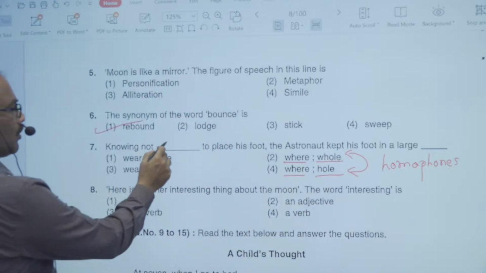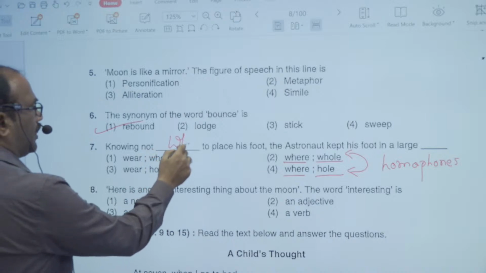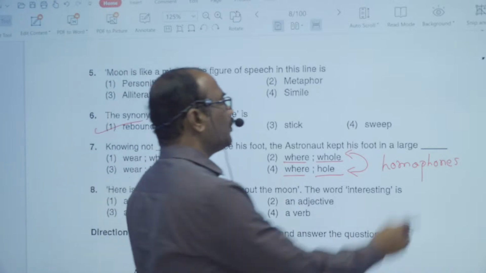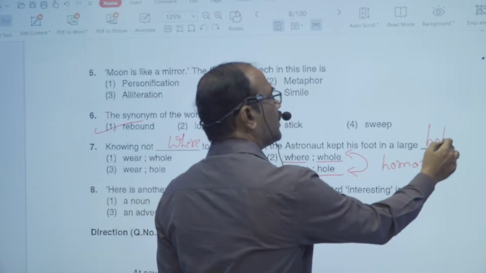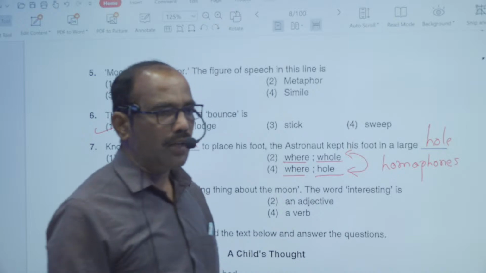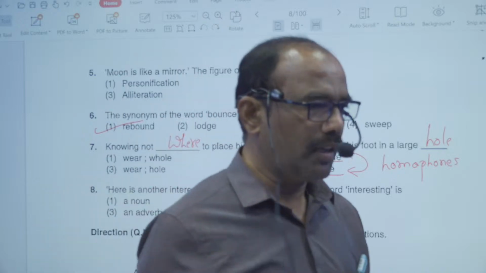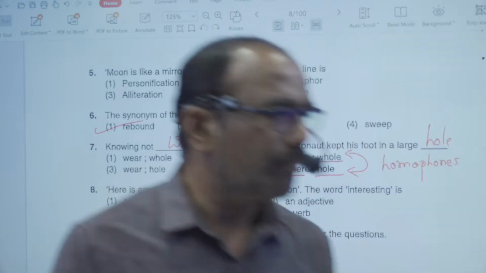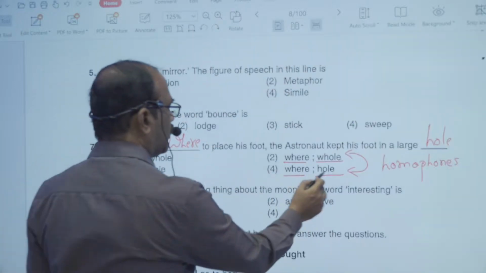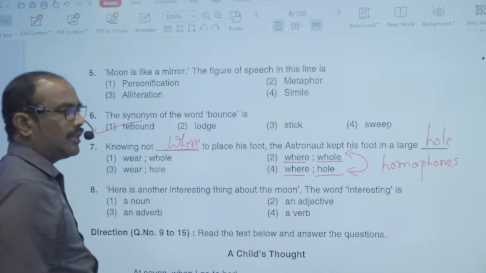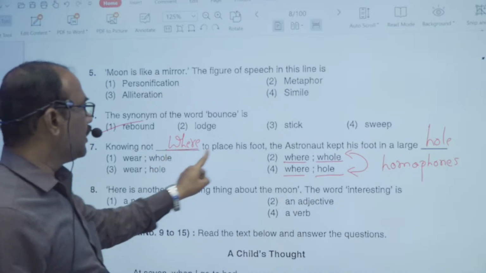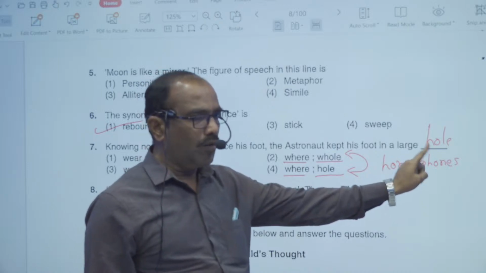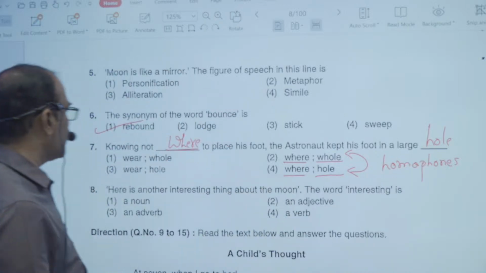Knowing not where, W-H-E-R-E, where to place his foot, the astronaut kept his foot in a large hole. So here the first blank is to be filled with the word where, and the second blank is to be filled with the word hole. So this is how we have to understand the concept.